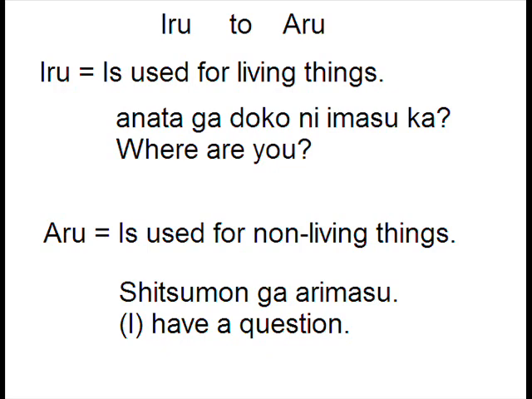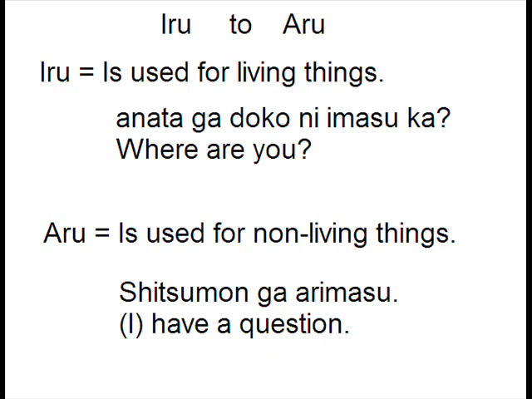It's the same thing in Japanese, but in Japanese, there are two different existence verbs. You have iru, which is used only for living things. So anything that's alive, you will use the verb iru for. For example, あなたがどこにいますか? Where are you?